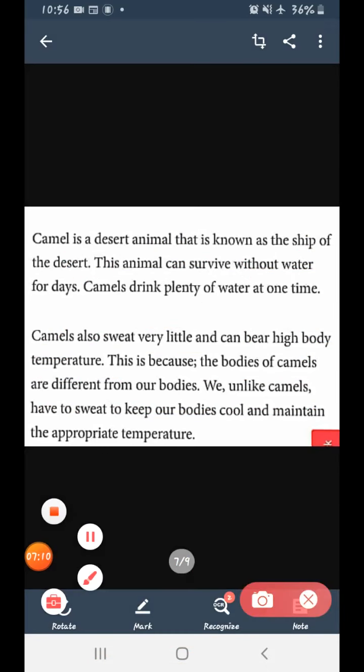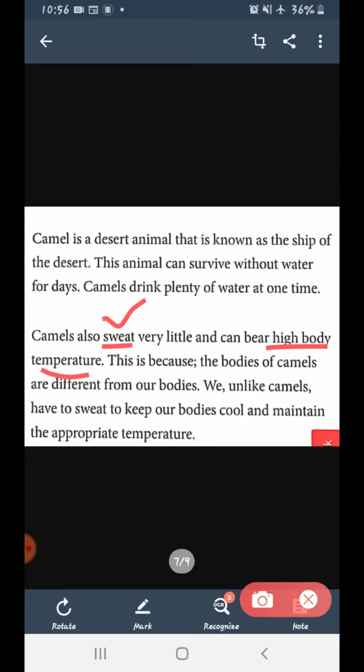camels also sweat very little and can bear high body temperature. What is sweat? Sweat is perspiration which comes out from our body when our body is overheated. In Hindi it is called pasina. So, camels don't sweat much, and this animal can tolerate high body temperature.